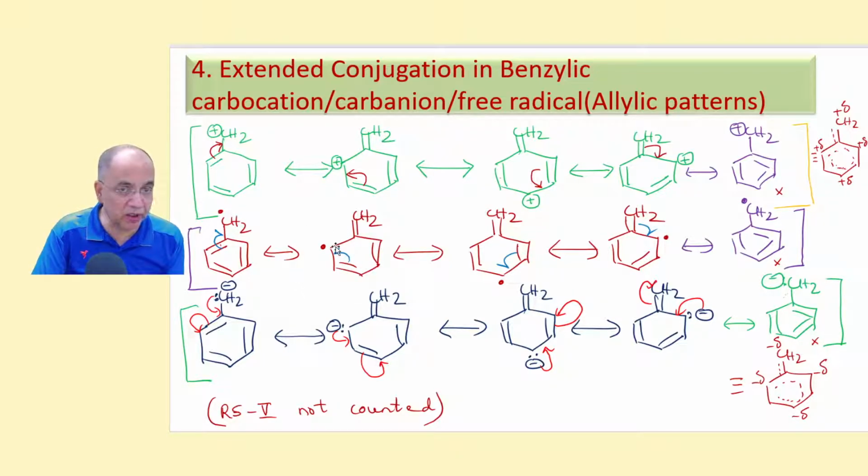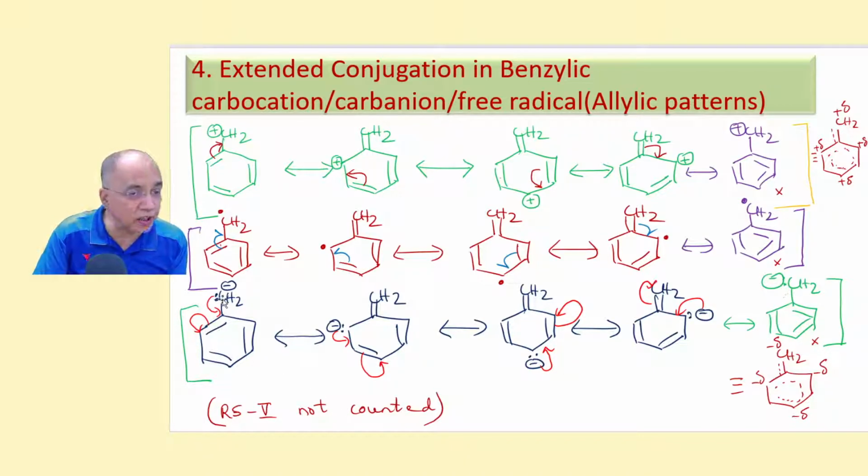Again, one electron shift, the unpaired electron comes here. Again, one electron shift, the unpaired electron comes here. Double bond comes here. Again, one electron shift back to the pi bond, but this is not counted for the resonance structure because this is the resonance structure of benzene. So only 4. There are 4 conjugating units, one unpaired electron on the p orbital, and these 2 pi bonds. 1, 2, 3, 4. So 4, this 4. This is not counted.